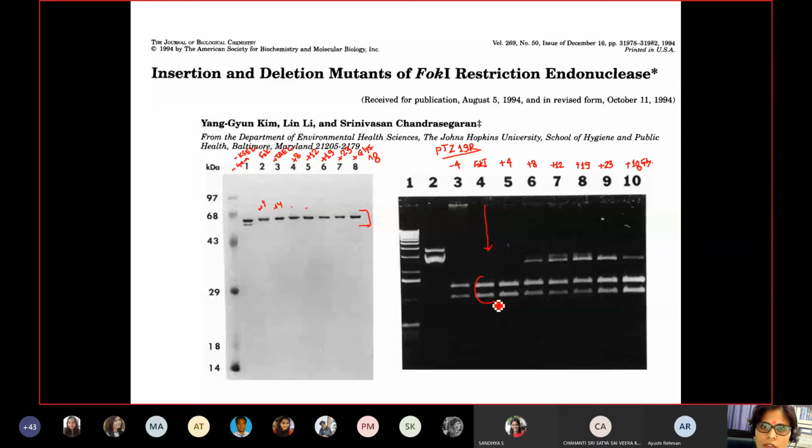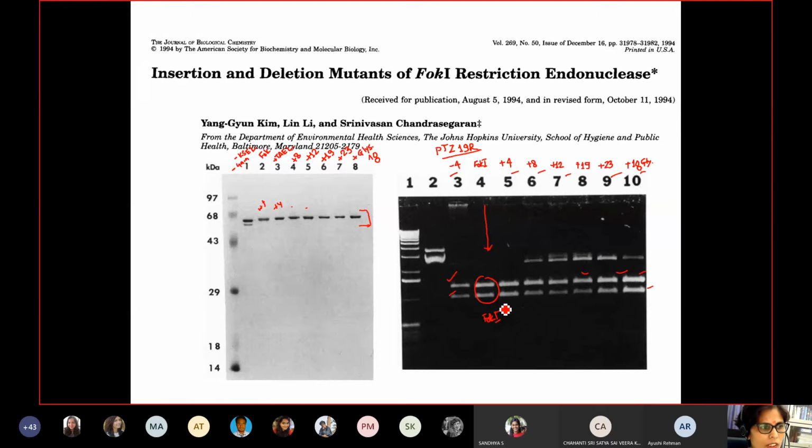You can see if you remove this 4 amino acid, it is still able to cleave your plasmid, and even with the incorporation of other amino acids, up to 23 or 18 glycine serine rich domain, they were able to cleave your DNA as per the wild type FokI enzyme. So this cleavage was comparable to your wild type FokI enzyme. So this was the part of our fourth lecture.